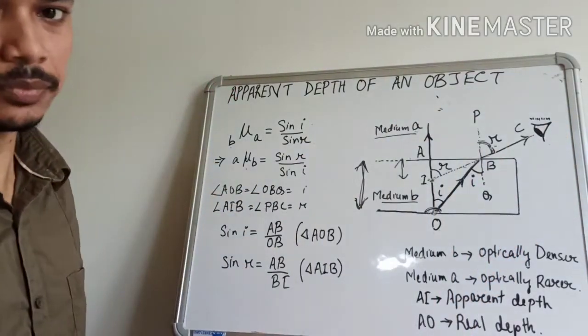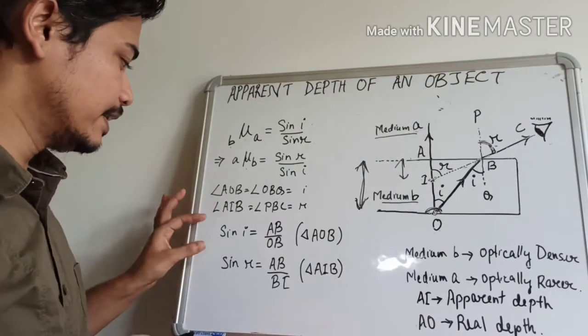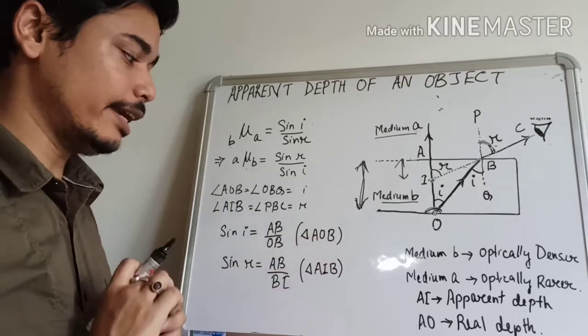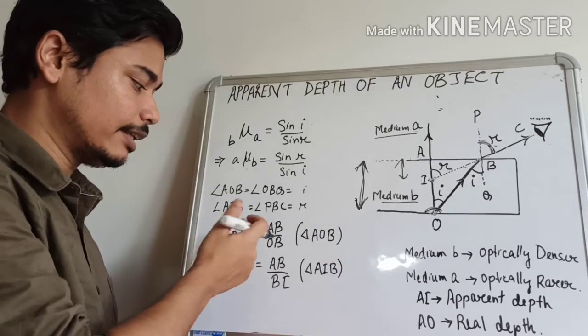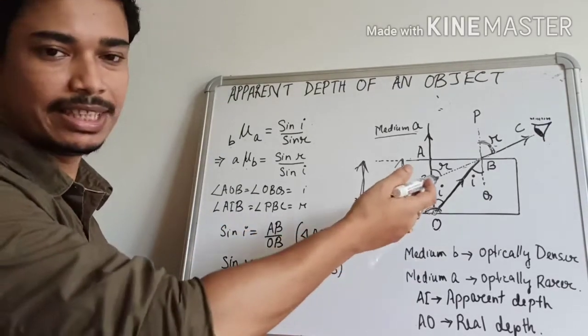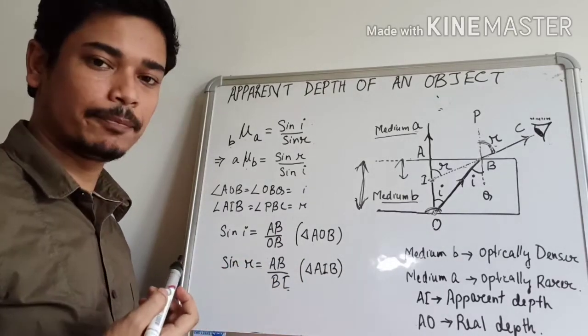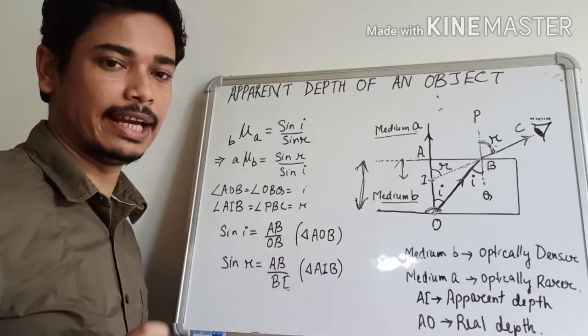Now if we take the sine of the angle of incidence from the triangle AOB, we will get sine I, that will be equal to AB divided by OB from this diagram. Similarly, sine R will be equal to AB divided by BI, from triangle AIB.